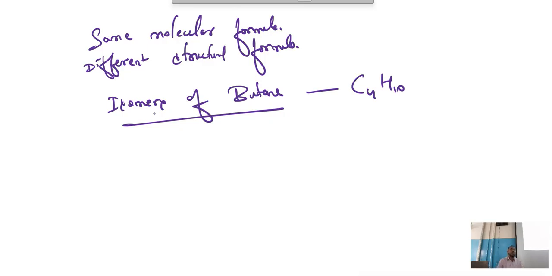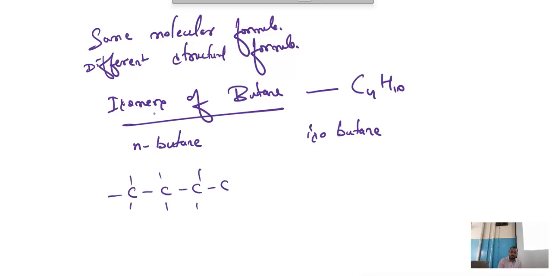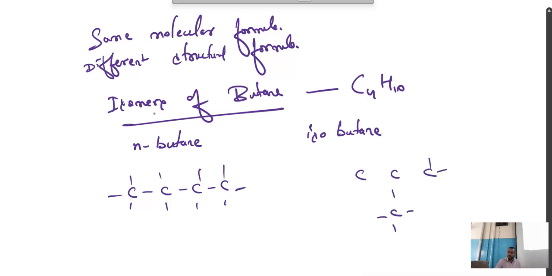Good. Now, isomers of butane. The isomers of butane are n-butane, isobutane. See children, n means straight chain, iso means branch chain. If you are going to write the structure in a straight order, okay, you have to add hydrogens around it. Now this is n-butane. Now this is isobutane. Any doubts?